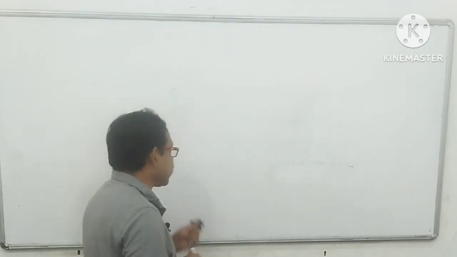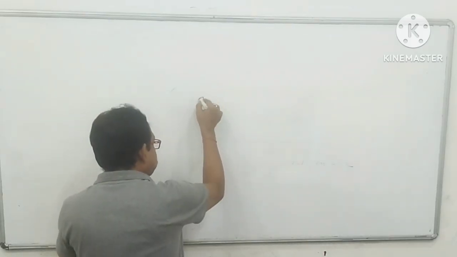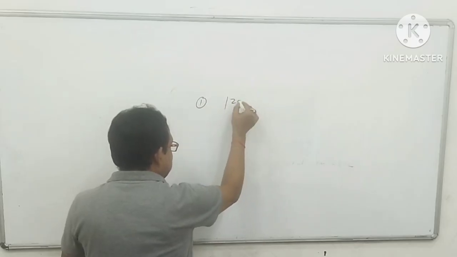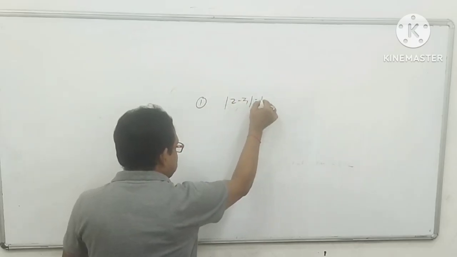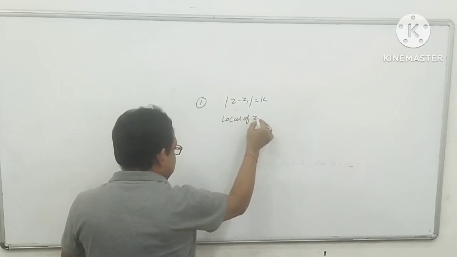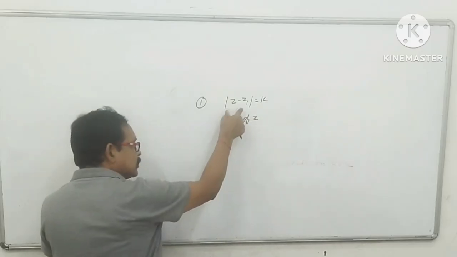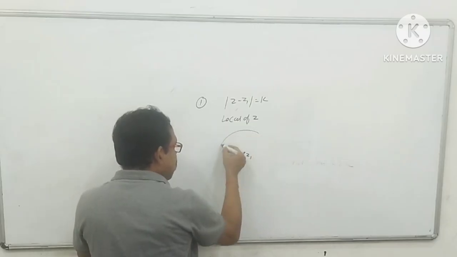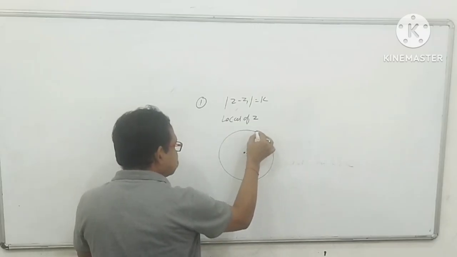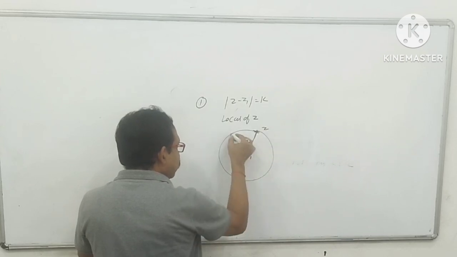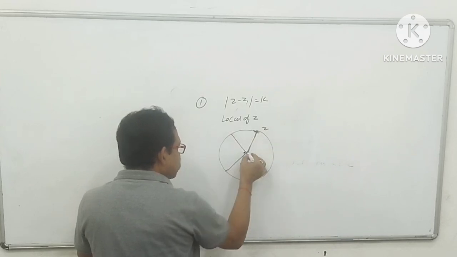The first type of question asked is, if mod z minus z1 equals k, then what is the locus of z? It means z1 is the fixed point and z is always moving in such a way that its distance from z1 is always k.